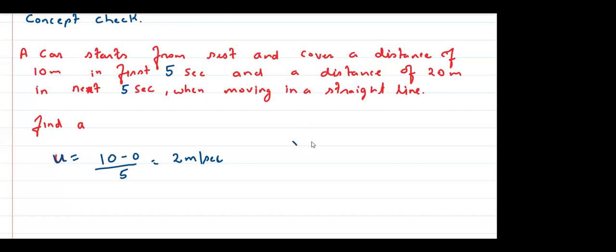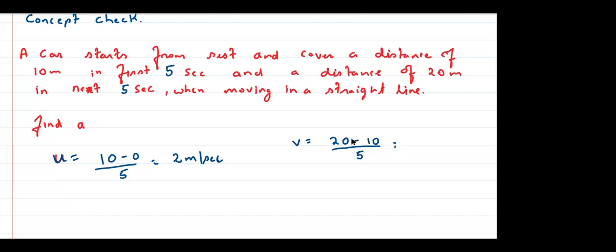What is V? Sir, 20, right? It starts from 10 to 20. Think about it. So it is what? 4 meter per second. 20 minus 10, by time is again 5. Tell me, yes or no? Right?